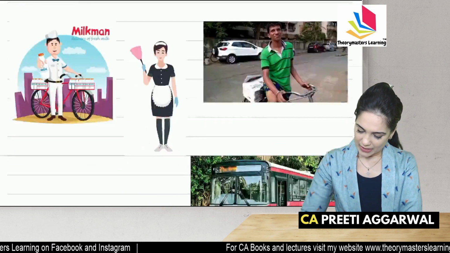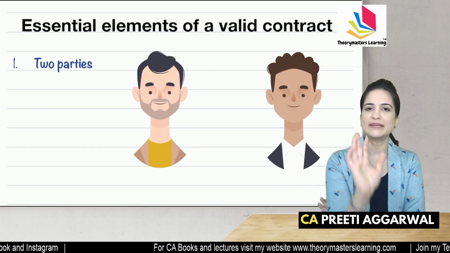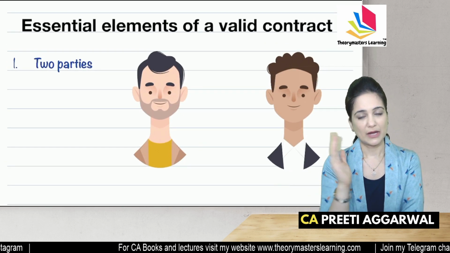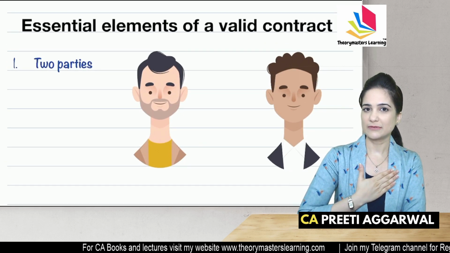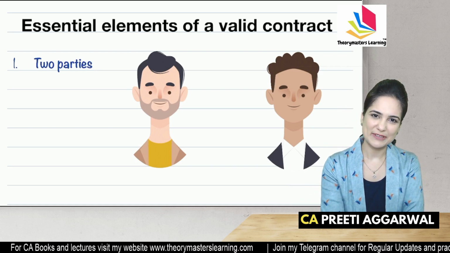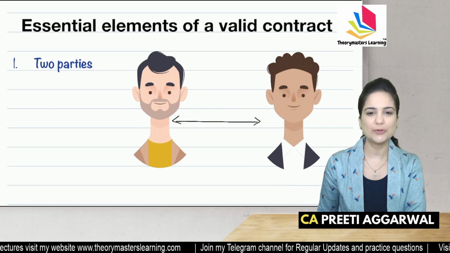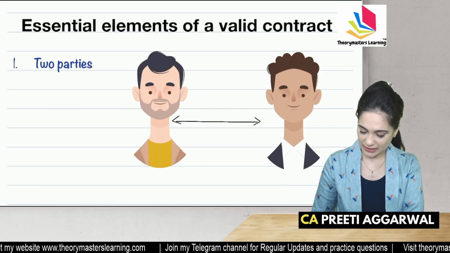Now, I need minimum two parties to enter into a contract. One who gives the offer and the other person to whom the offer is given. So minimum two parties are required to form a valid contract.